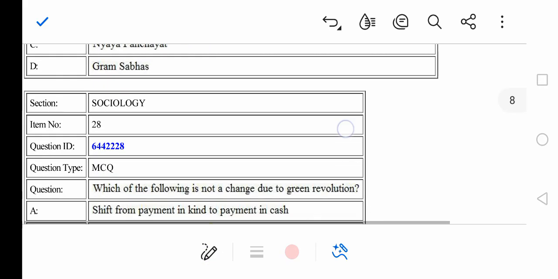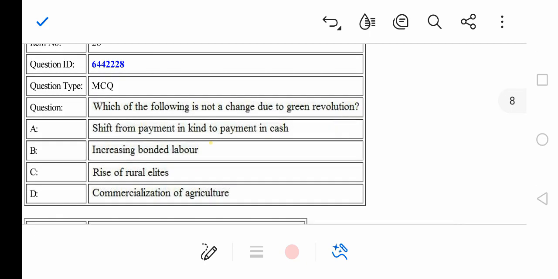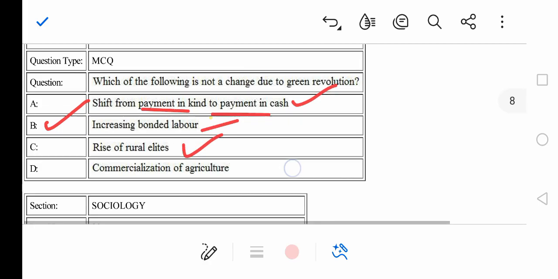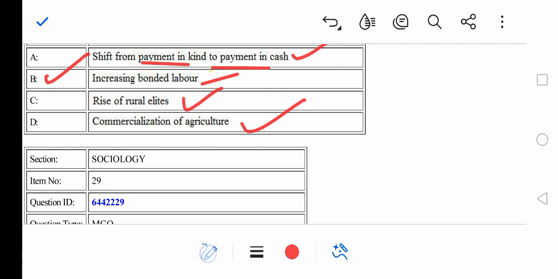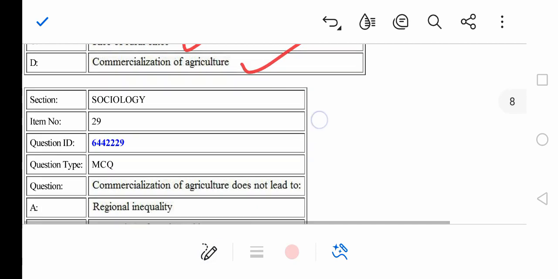Question number 28. Which of the following is not a change due to the Green Revolution? Shift from payment in kind to payment in cash. It was increasing bonded labor. I think this is the answer. Rise of rural elite. It was a result, a consequence. Commercialization. It was definitely a consequence. So option B was the right answer.